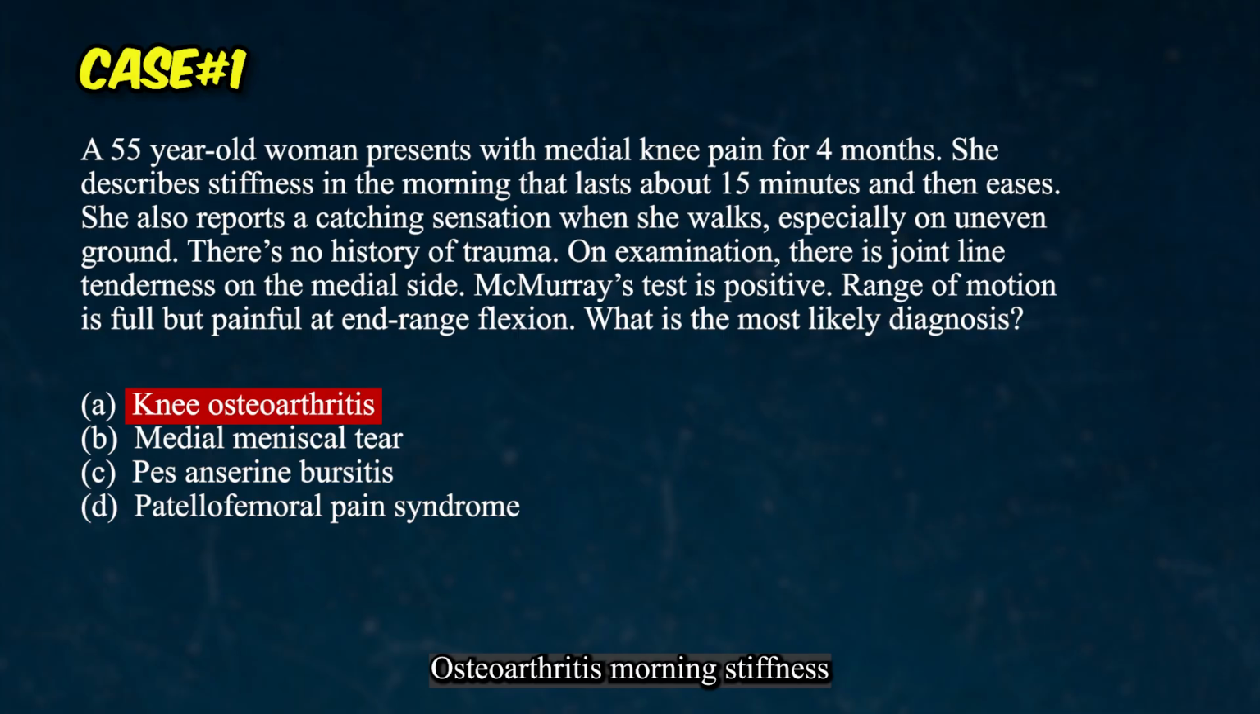But here's the detail that changes everything. Osteoarthritis morning stiffness typically lasts less than 30 minutes. Here 15 minutes fits, but OA pain is usually diffuse around the whole joint, not pinpoint at the joint line. And OA doesn't typically give you a positive McMurray test with a true catching sensation. Catching means something mechanical is getting stuck, like a torn meniscus flipping in and out. OA gives you crepitus and stiffness, not true mechanical catching.